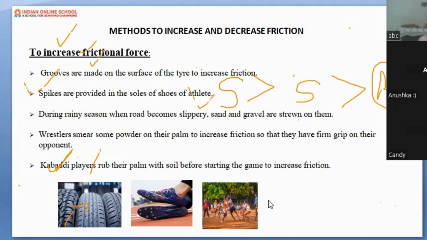Now I want to tell you how to increase the friction, and I think you are in such a position that you can tell me how we can increase the friction, because we are very much done with the topic. How can we increase the friction? Can you tell me how you can increase the roughness of anything? Yes, can you tell me, dear?